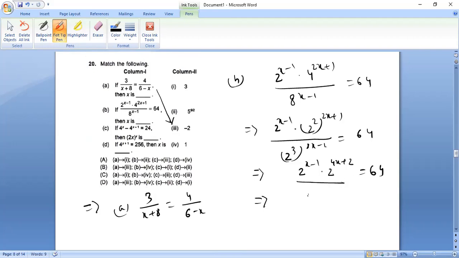Here they will multiply, so 3 to the power 24x minus 3. They will add, then in the numerator 3 to the power 4x plus x, 5x, if they add, becomes this.